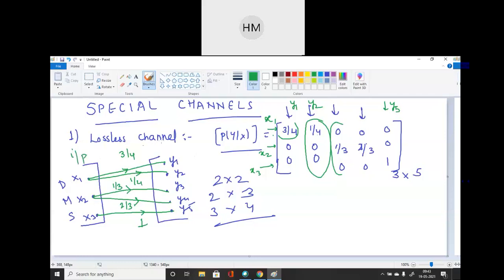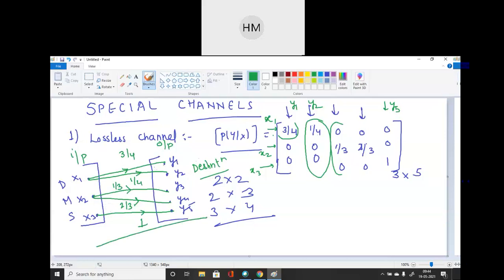Diagram. Input, output side, destination. Okay? Destination, you can write properly. So this is my first channel, that is lossless channel, and you can see in the channel diagram what it is showing. It can be seen that in lossless channel,